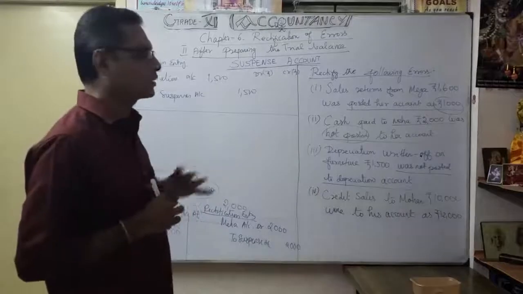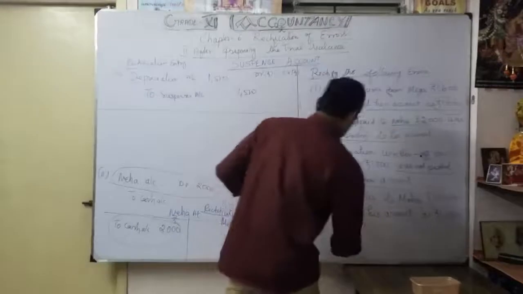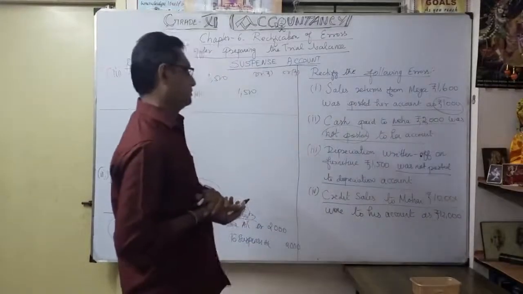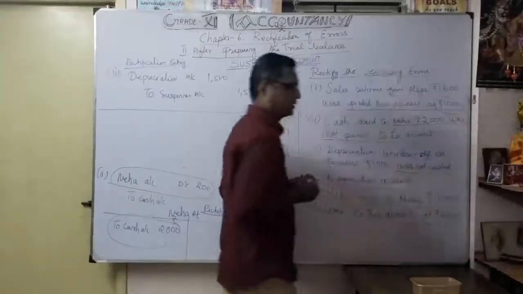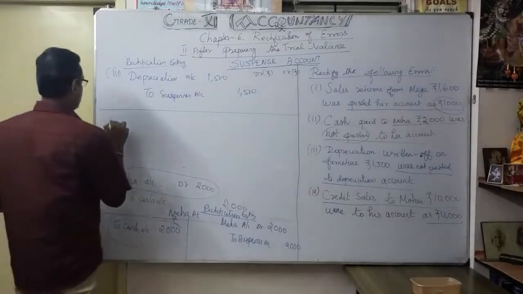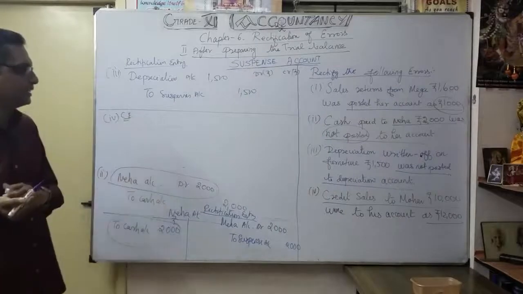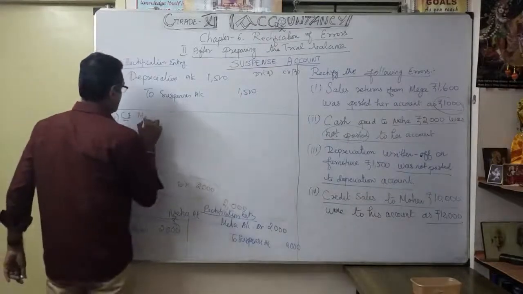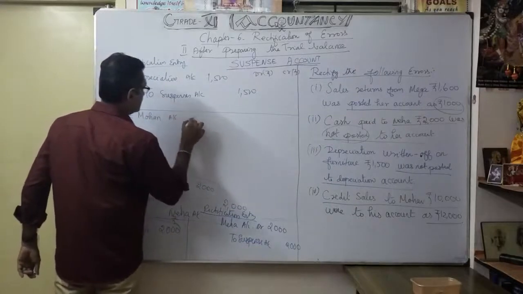So I hope that now you understood it. Third one. The fourth one. See, credit sales to Morgan. Credit sales to Morgan, but to his account 12,000. So what is the error that occurred? Okay, the fourth one. First you see the entry is what? So what is the correct entry? What is the correct entry? Credit sales to Morgan. You know very well. Morgan account debit.